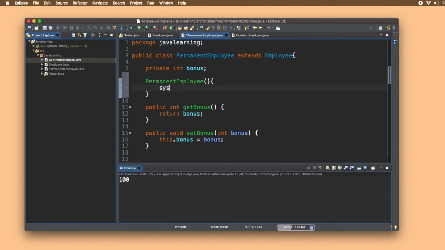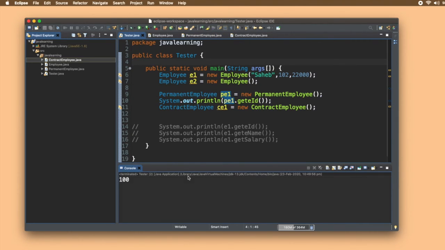Inside this, I will write a print statement, "permanent employee constructor". Okay, let's give it a run and see what the order of the constructors is.